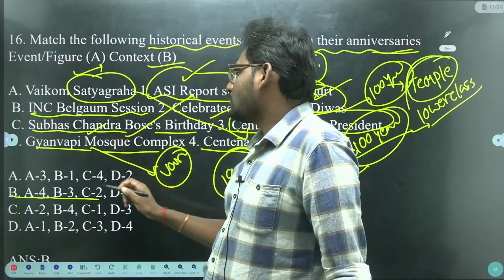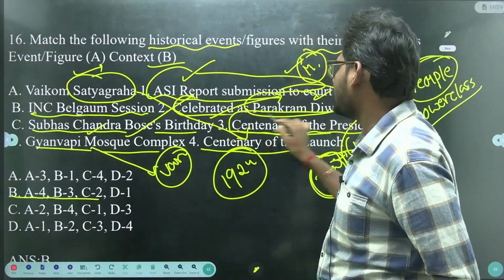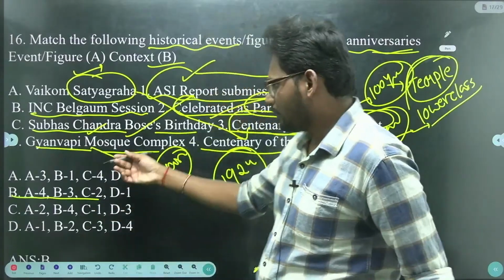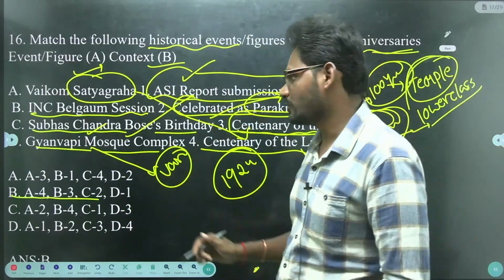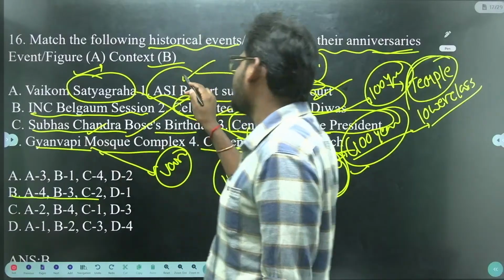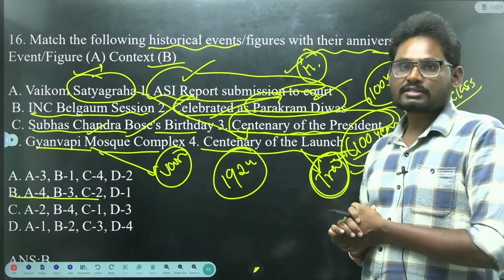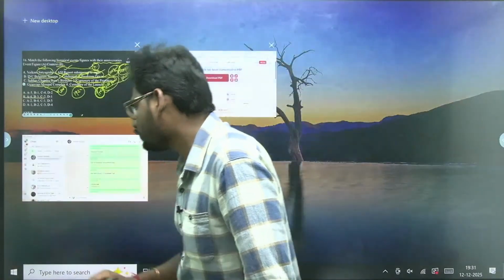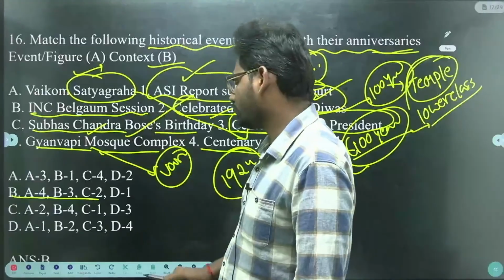Next, Subhash Chandra Bose's birth anniversary is celebrated as Parakram Divas. Next, Gnanavapi Mosque. Recently the Archaeological Survey of India submitted its report to the court. The answer will be B.